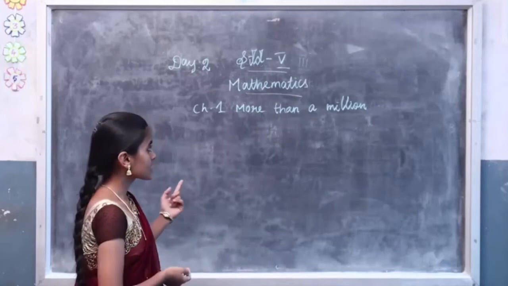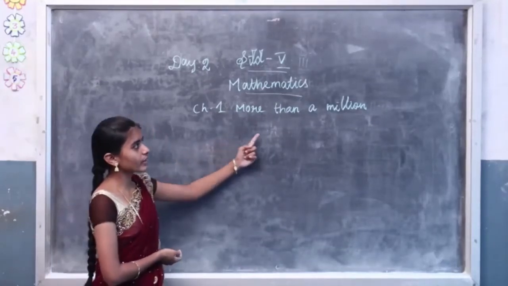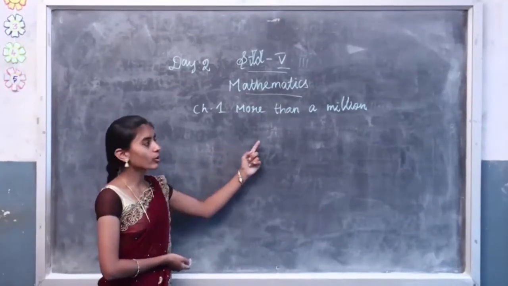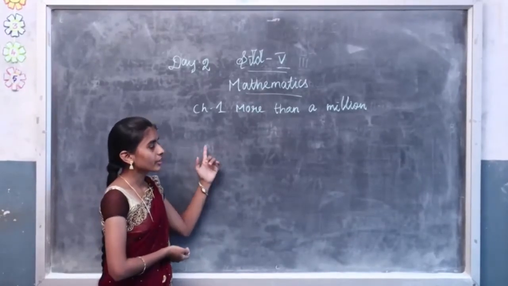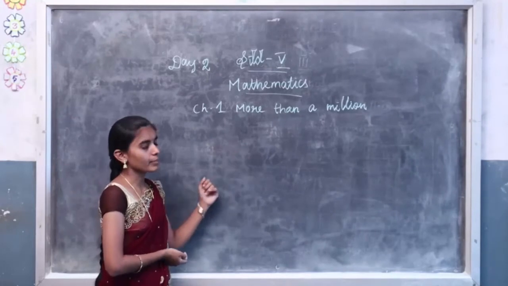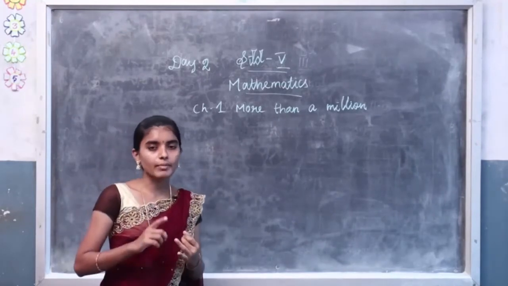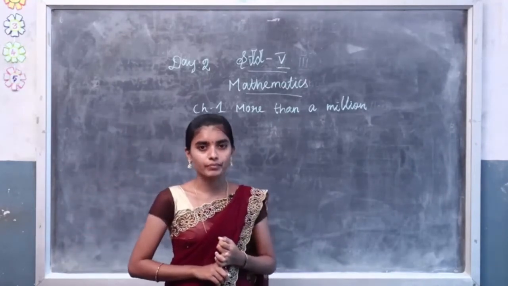So let's see the class. Chapter 1, more than a million. So what did we learn in the previous class? We learned two number systems. What are all the number systems? One is the Indian number system, another one is the international number system.